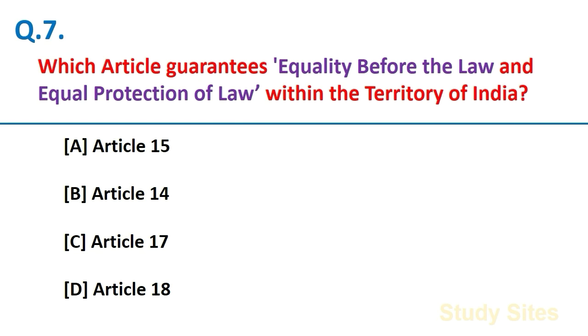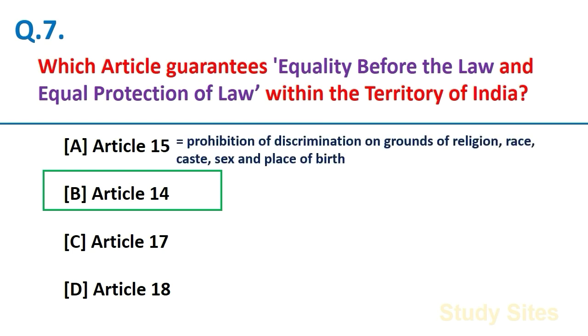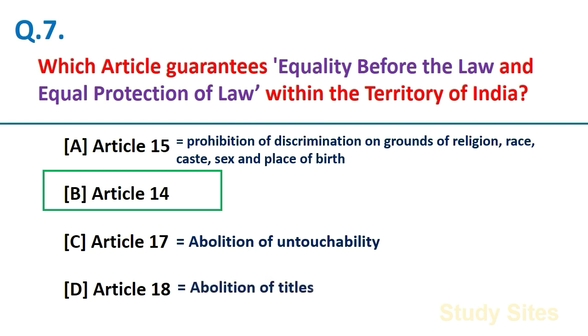Which article guarantees equality before the law and equal protection of law within the territory of India? Article 14. And friends, Article 15 deals with the prohibition of discrimination on grounds of religion, race, caste, sex and place of birth, and Article 17 deals with the abolition of untouchability, and Article 18 deals with the abolition of titles.